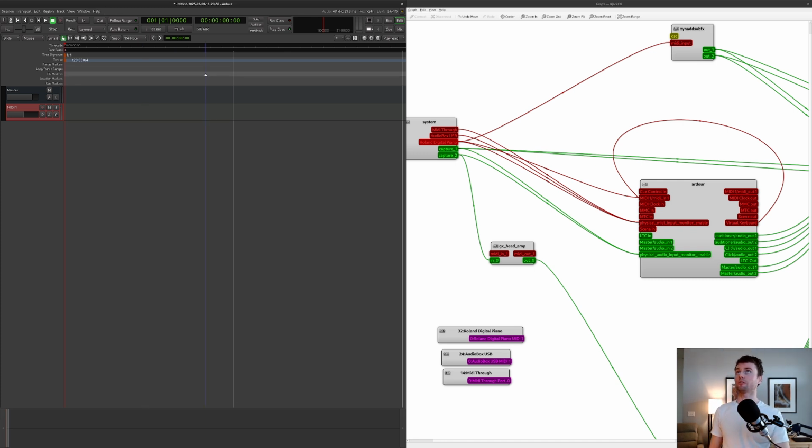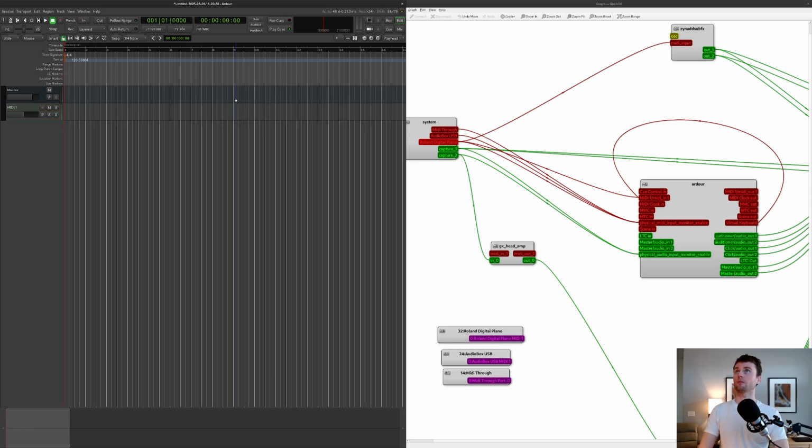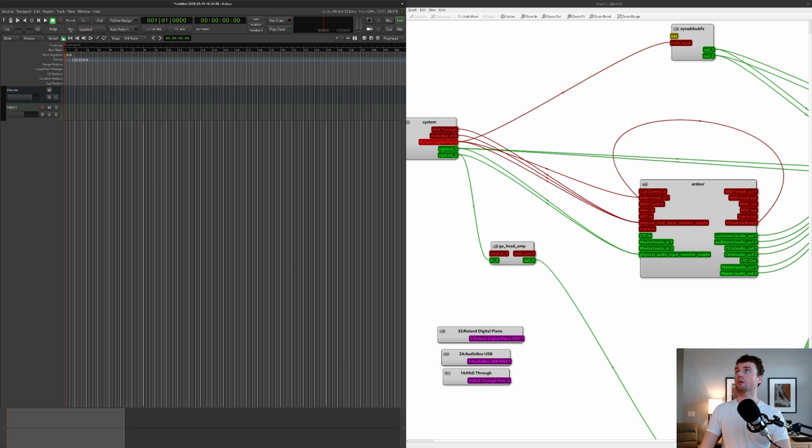So what I want to do, we have to zoom out here. I'm going to go all the way to the beginning. I'm going to record. And I am going to play a thing. Maybe I should just do Beethoven. Let's do that. Mistakes. Anyway,